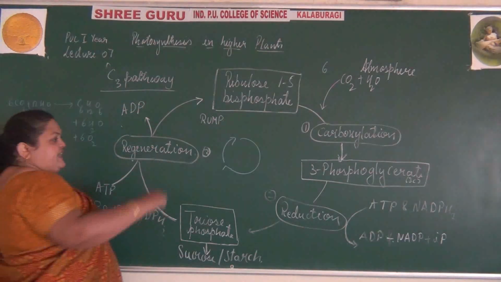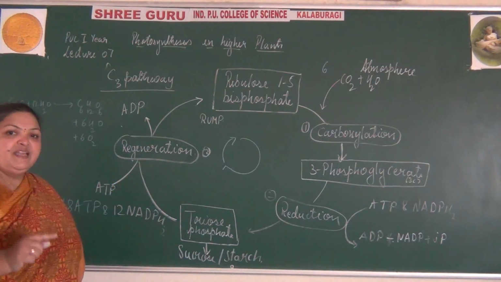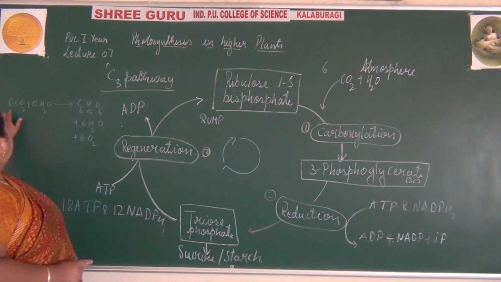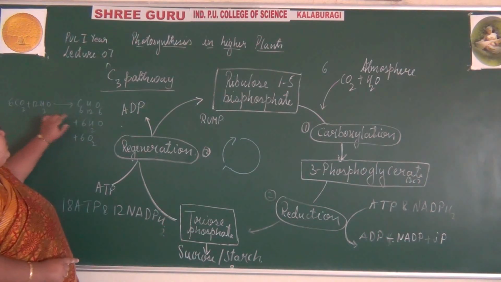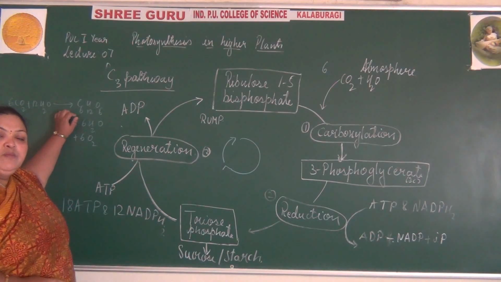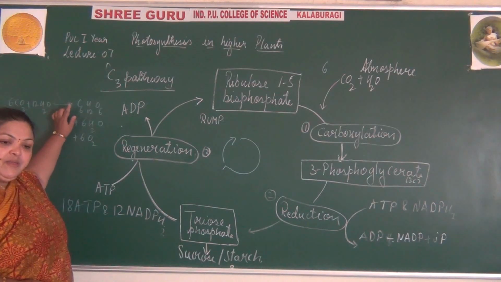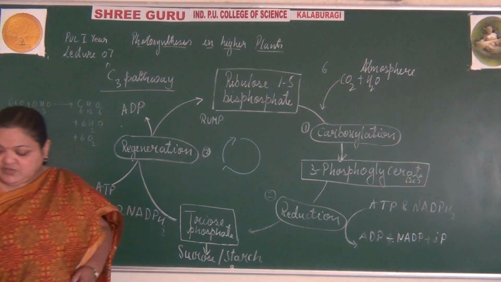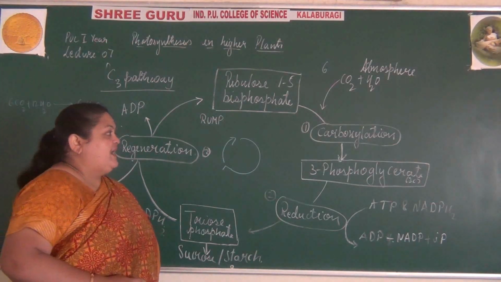So in that way it takes 6 turns. 6 turns are being taken to form one glucose molecule. So 6 molecules of carbon dioxide, with the water, help in the formation of one molecule of glucose. This is about the C3 pathway. Then one more process occurs in the dark reaction, that is the C4 pathway, which was studied by Hatch and Slack.